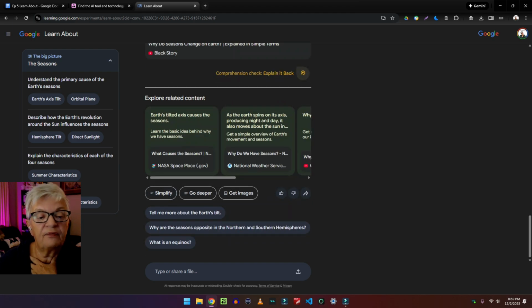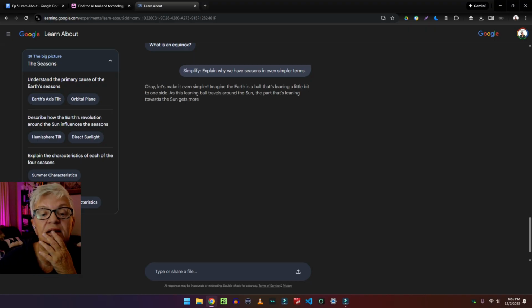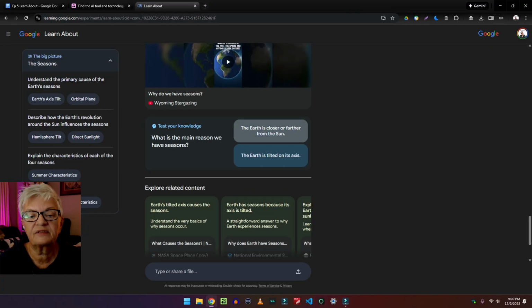We can simplify it again just to see what that entails. Imagine the Earth is a ball that's leaning a little bit to one side. As this leaning ball travels around the sun, the parts that are leaning towards the sun get more sunlight and warmth, and that's summer. What is the main reason we have seasons?